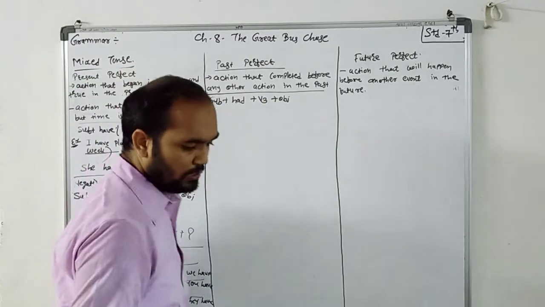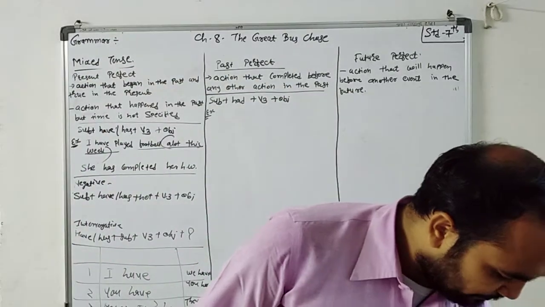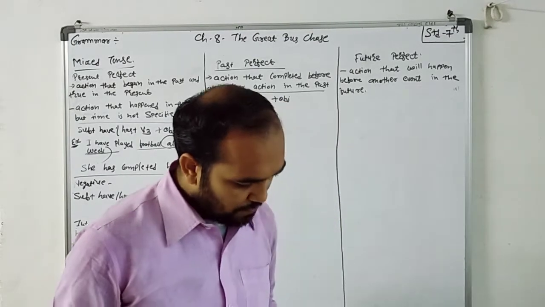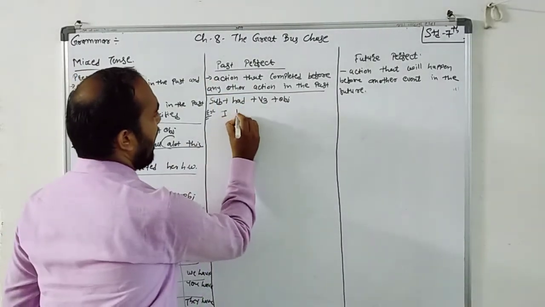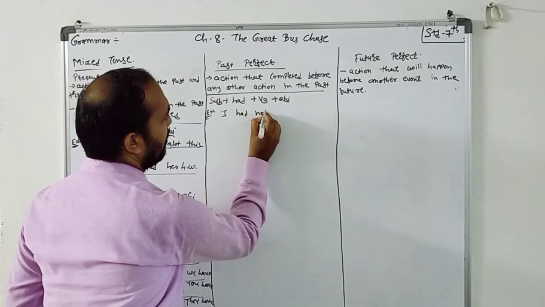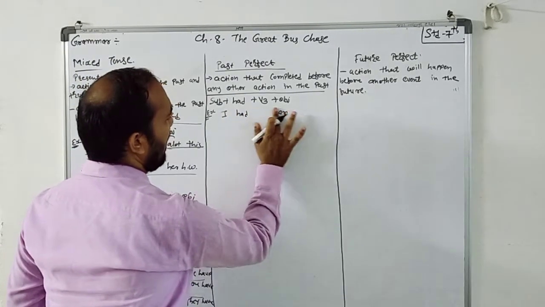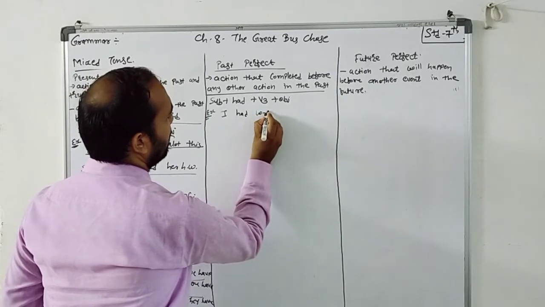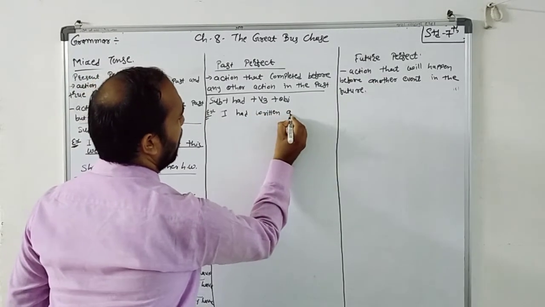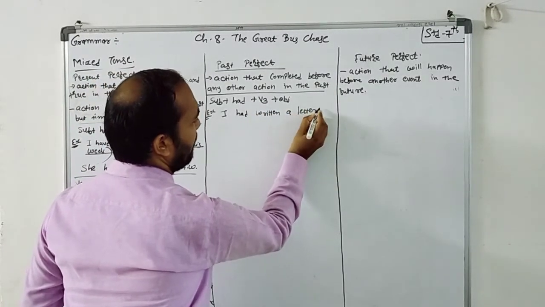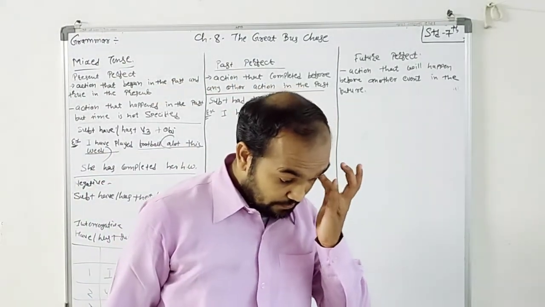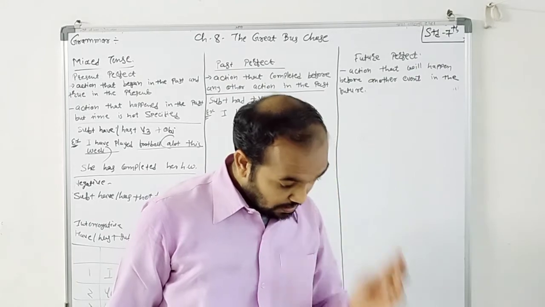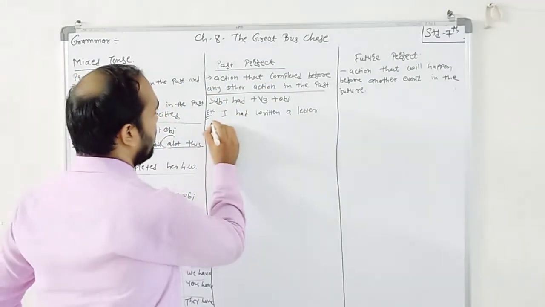What is the example here? I had written a letter before you came.